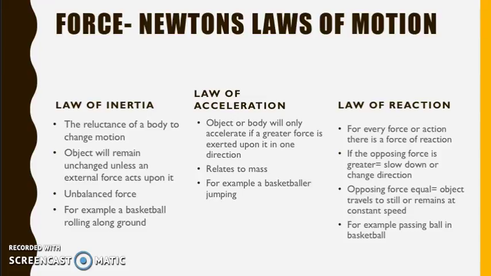Newton's third law states that for every force or action there is a force of reaction or an opposing force to it. So an example in basketball is that a player passes the ball by applying a force, and so the ball will react with a reactant force which allows it to be passed to another player. This can also be explained by a sprinter pushing off starting blocks, because as they push off the blocks will create an opposing force due to them being nailed to the ground and them not being able to move anywhere, so the sprinter will be able to push off them.